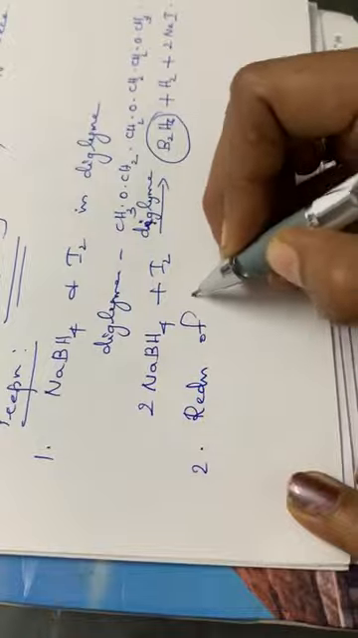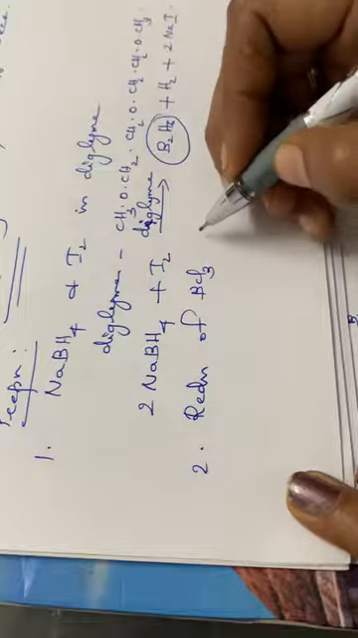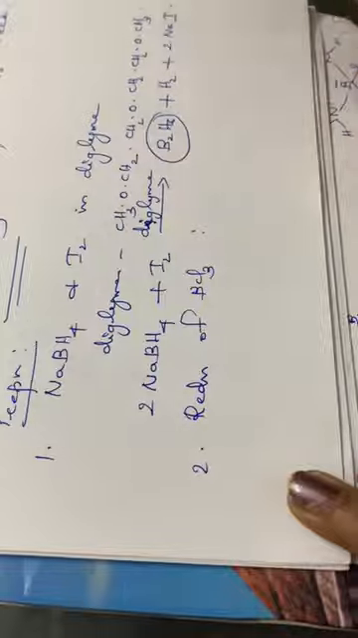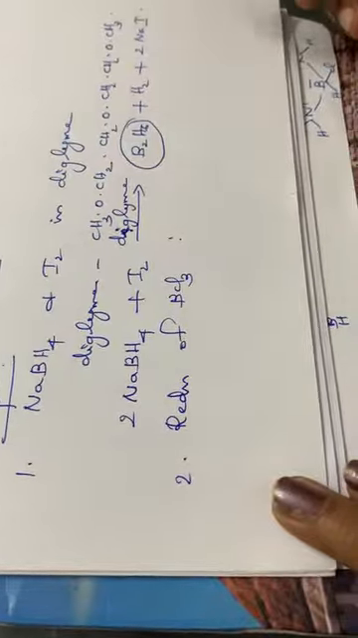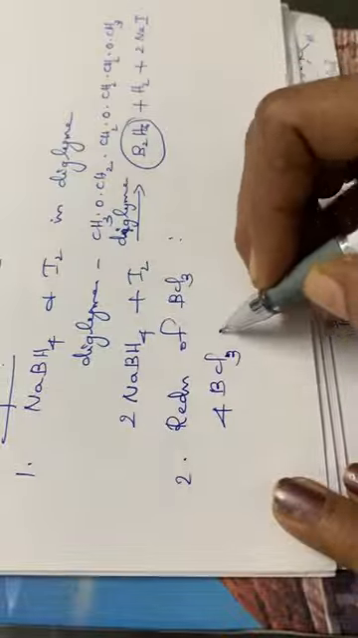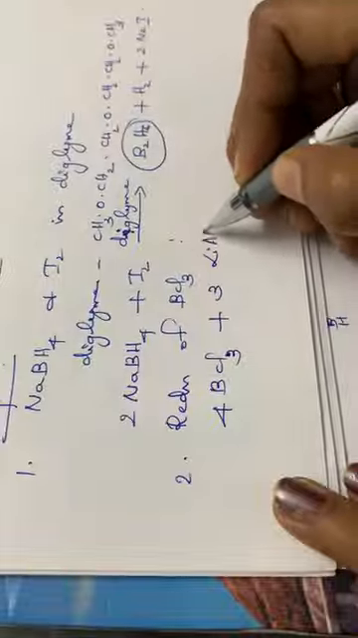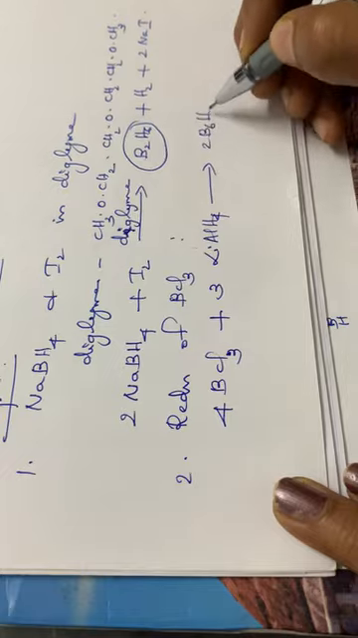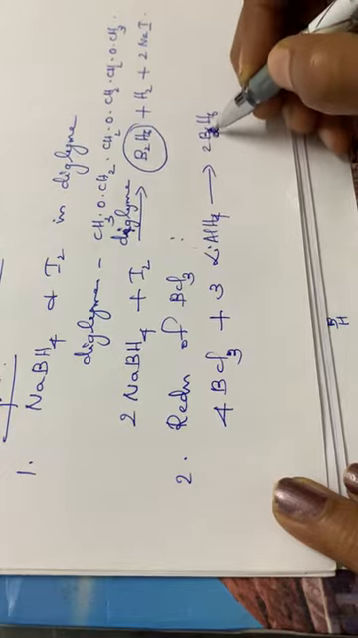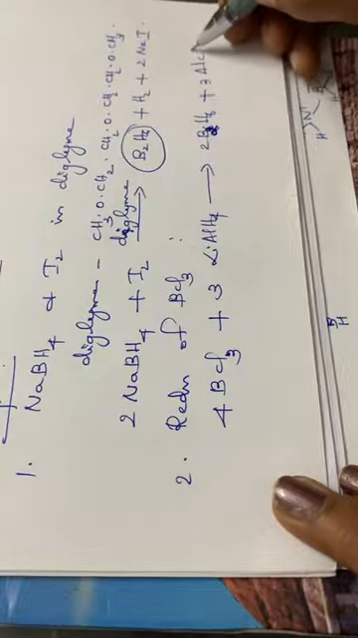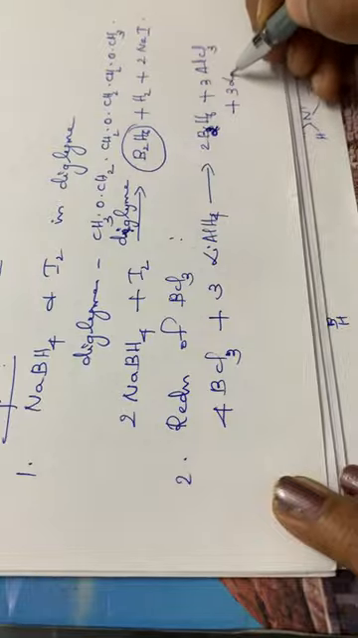Reduction of BCl3. What is BCl3? It is boron trichloride. Reduction of BCl3 with the help of lithium aluminium hydride. See, lithium aluminium hydride is a very good reducing agent. So the reduction of boron trichloride is done in presence of lithium aluminium hydride. So 4 molecules of BCl3 plus 3 molecules of lithium aluminium hydride giving 2 molecules of diborane, B2H6, plus 3 molecules of AlCl3 plus 3 LiCl.